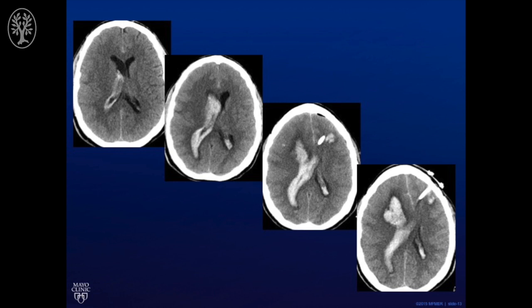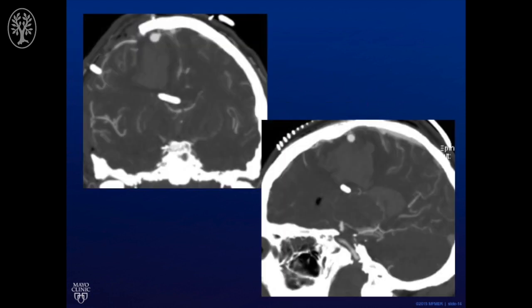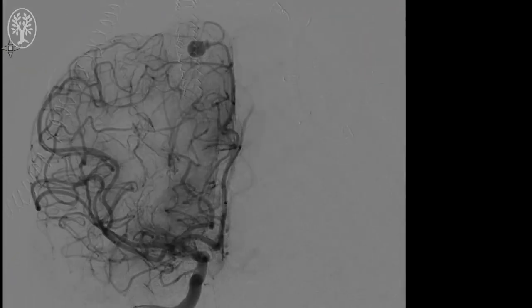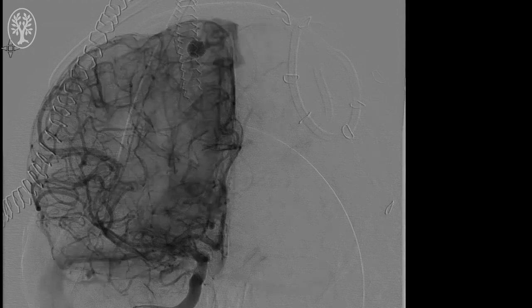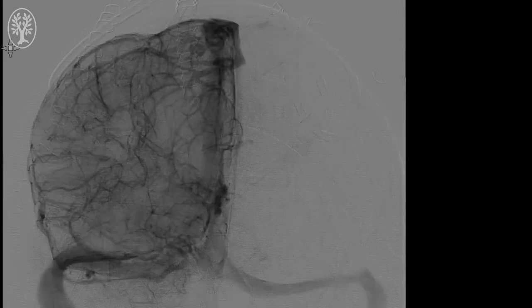During surgery, we also removed the first right MCA aneurysm. However, we did not see hemorrhage related to that aneurysm. After surgery, we decided to do a CT angiogram that revealed a new de novo formation of a distal anterior cerebral aneurysm, which is the cause of the hemorrhage. We then took the patient immediately for diagnostic angiography. You can see in an AP view the very distal anterior cerebral aneurysm.